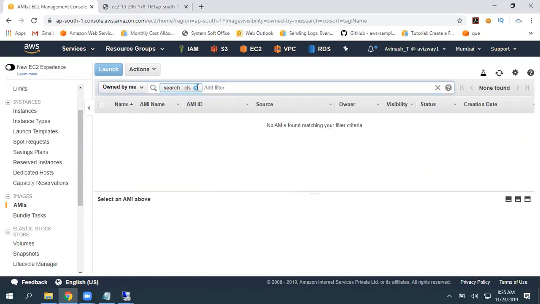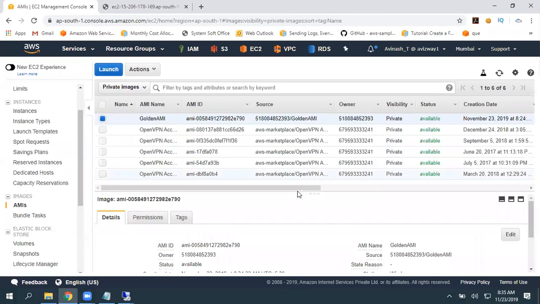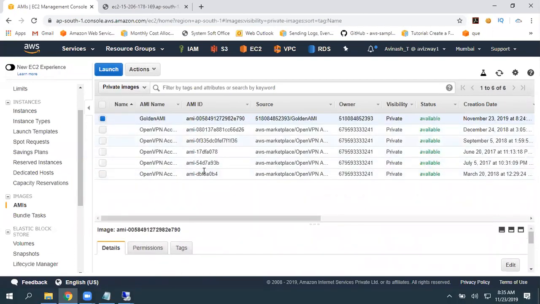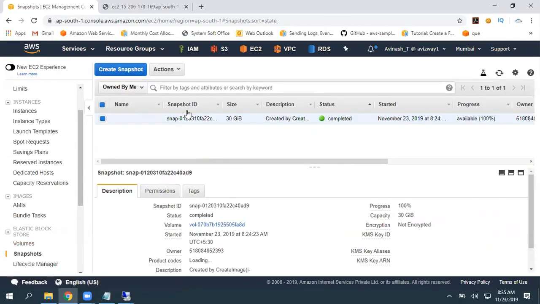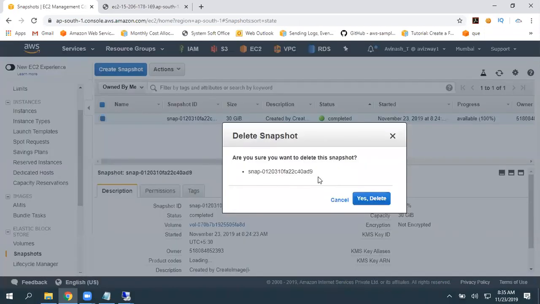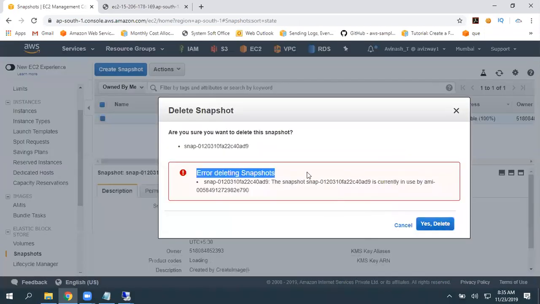Owned by me. For example, if I go to private images, these are the ones I got privately from AWS Marketplace for OpenVPN servers and all. So I got all this here. So this is owned by me. So again, here is a snapshot. If you try to delete the snapshot, it is erroring. So it is throwing an error.